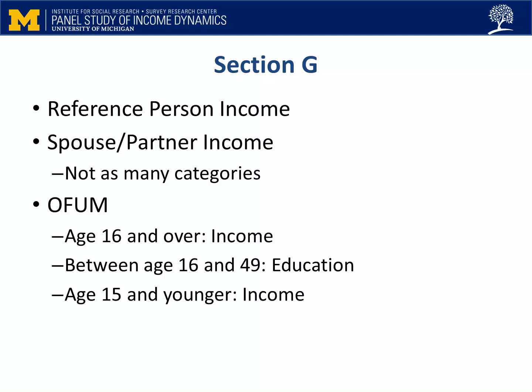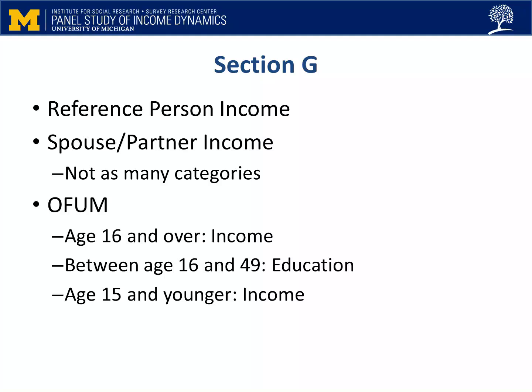We collect this information differently, but we still want all of their income information. In some cases, it's hard for married couples to separate out income from certain sources such as interest and dividends. When you go through the reference person's income questions, if there is a spouse or partner in the FU, questions will come up asking if the interest the reference person reports, for example, includes the spouse's share.